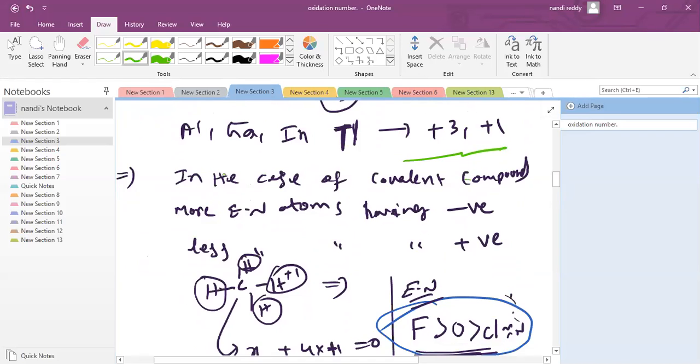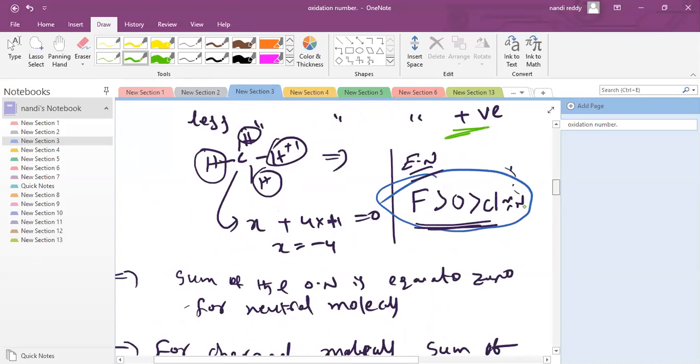Next point, please note down: in the case of covalent compounds, the more electronegative atom has a negative charge and the less electronegative atom has a positive charge. Covalent bonding is mutual sharing of electrons with each other.